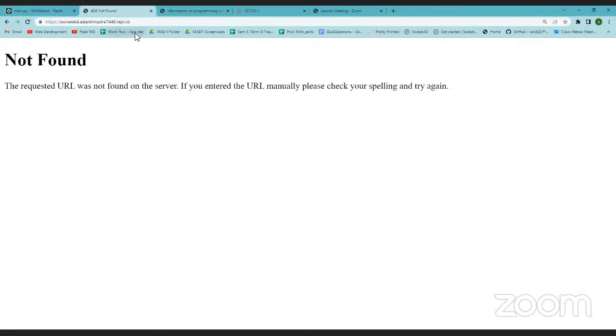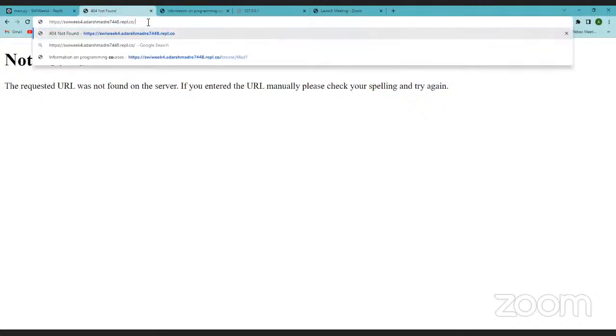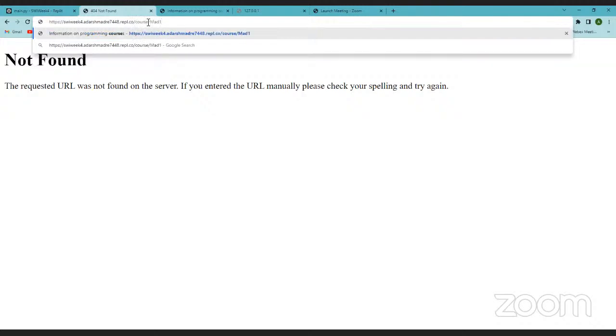So currently it shows not found. Why? Because nothing was mapped with the base URL. My content was mapped with this. Right now, after hitting it, I will get the content. You know why? Because we know the code. But if some new user comes, after looking at the URL, you'll understand.